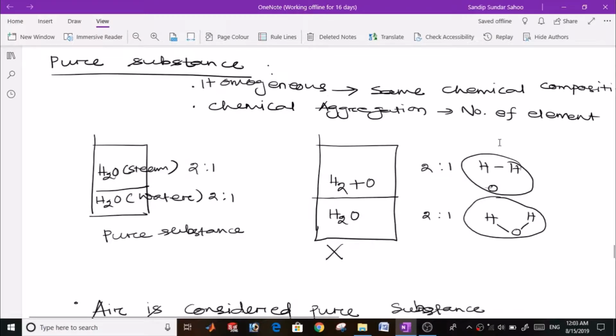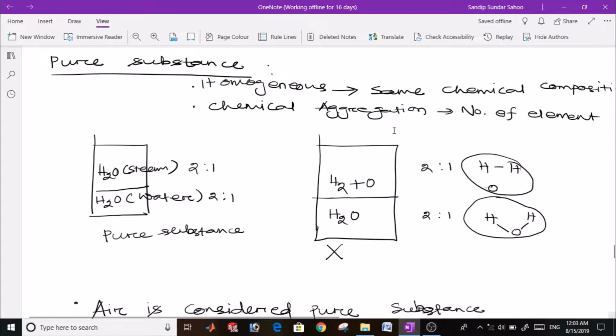Now coming to the pure substance, I will give a brief overview of pure substance over here, but we will discuss the properties of pure substance in a later chapter. I think this is the 6th chapter. So a pure substance is one having a homogeneous, that is same chemical composition, and the same chemical aggregation.